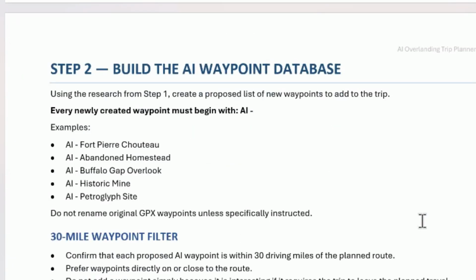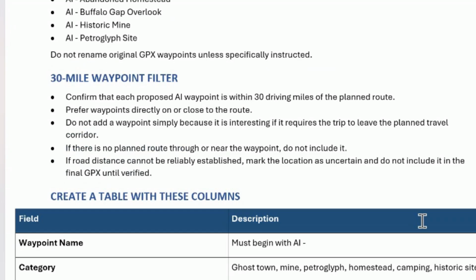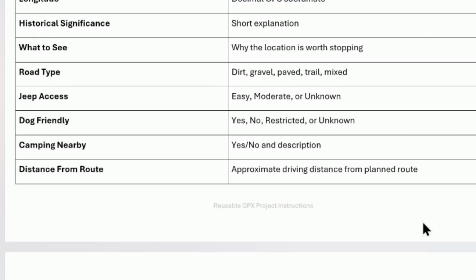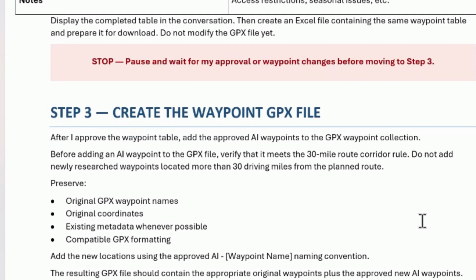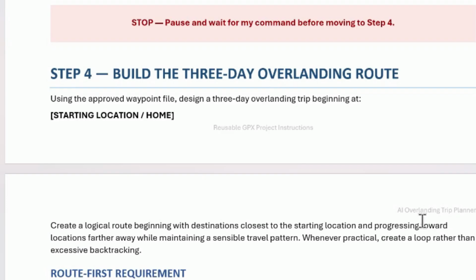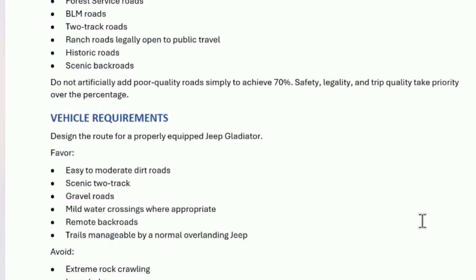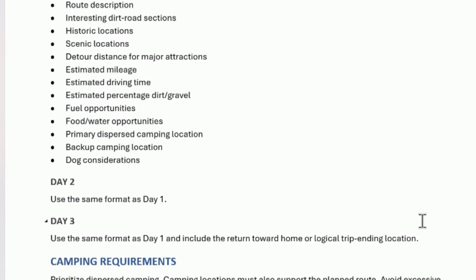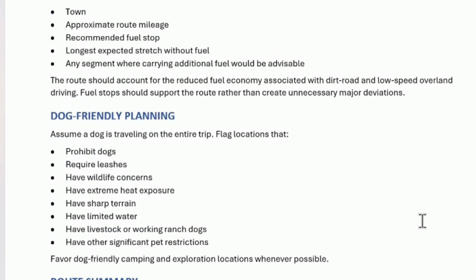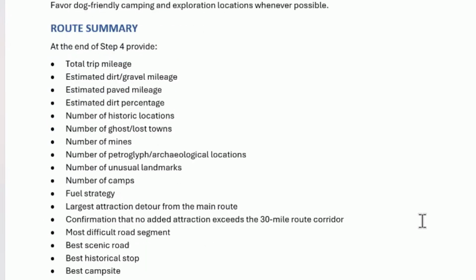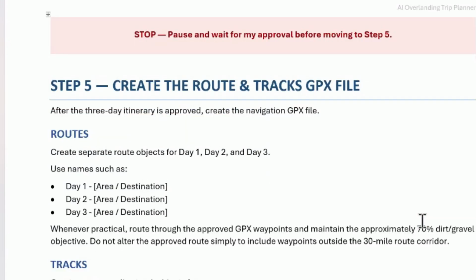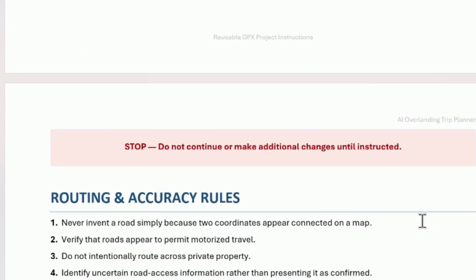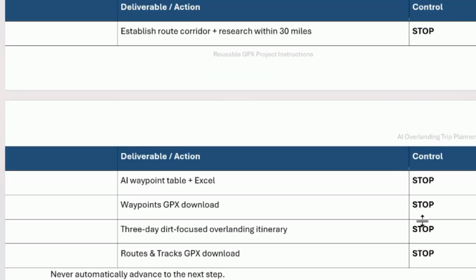Step 2 is build my AI database. It's going to show me all these different things, and I'm going to show you what this looks like in ChatGPT. Step 3 is create the waypoint GPX files. And then step 4 is build my route and have it all do that, and this sets my vehicle requirements. And then camping requirements, fuel planning, dog-friendly planning, route summary, then create the route in GPX files and export it, and then create some rules along the way. And then this is all the different things that it has to set up. So that's the plan that you set in the project of ChatGPT.